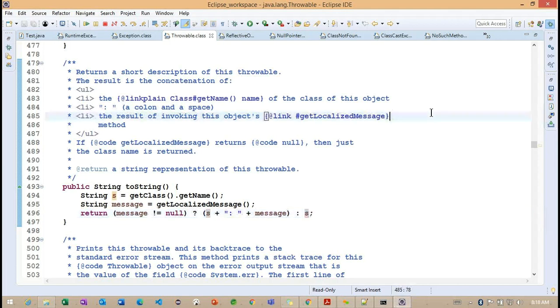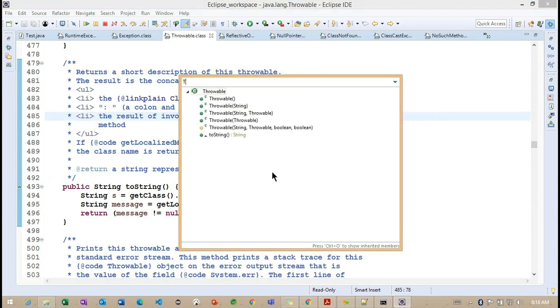And we check with the overloaded constructors. These are the overloaded constructors. This is the default constructor, one which is expecting a string parameter, one which is expecting a Throwable object, and one which is expecting Throwable as a parameter. This one is protected, so it is having a different color. This is a different protected constructor, which is expecting different parameters. We already discussed overloaded constructors.